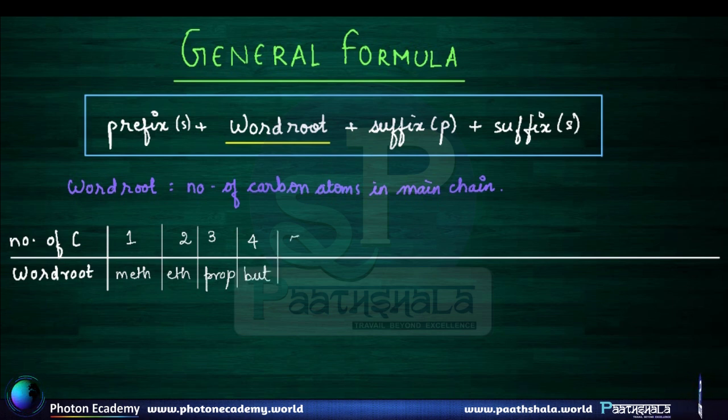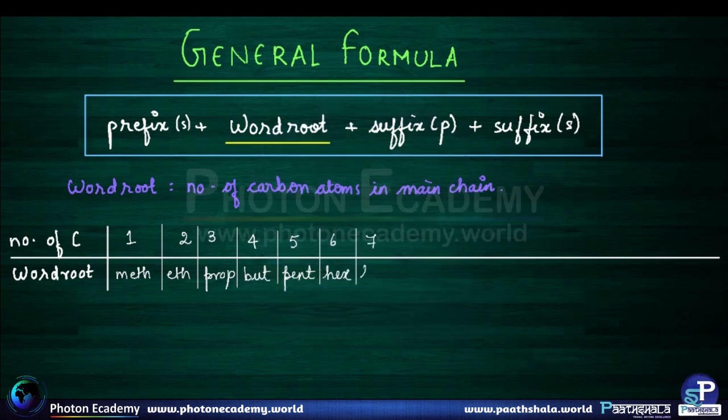If it's 5, it's pent. If it's 6, it's hex. If it's 7, it's hep. If it's 8, it's oct. For 9, it's non. For 10, it's dec.